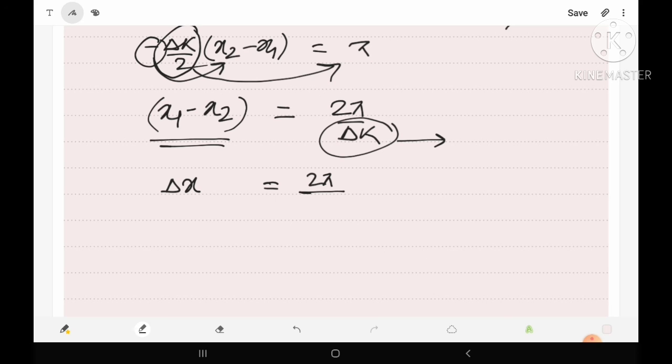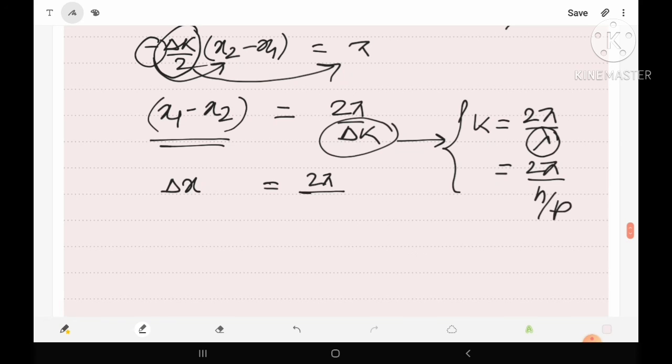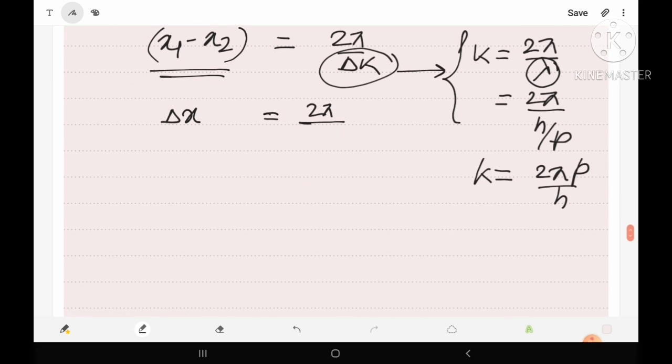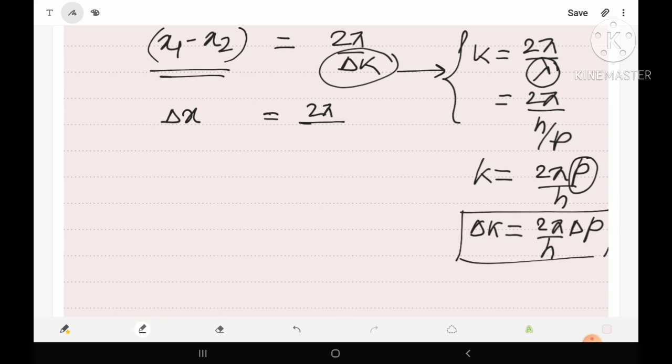Let us see, because we know that k equals wave number and its value is given as 2 pi by lambda, or is equal to 2 pi by lambda, where lambda means the de Broglie wavelength, which may be written as h upon p. So here we can write k equals 2 pi p upon h, so del k, means change in k, will be equal to 2 pi del p upon h, because h is a constant, so it cannot be changed, and only momentum may be varied there.